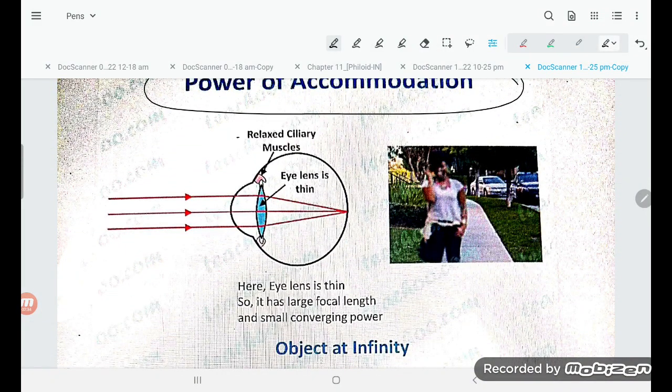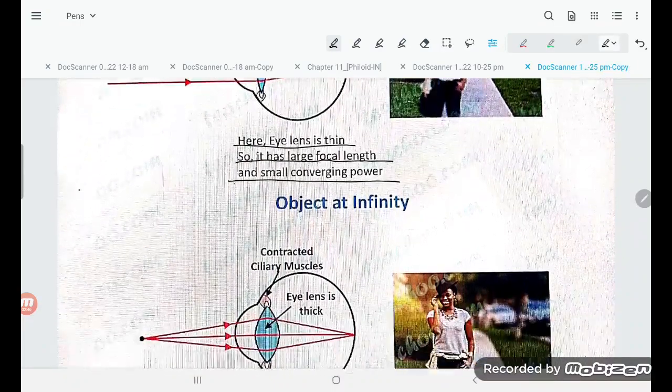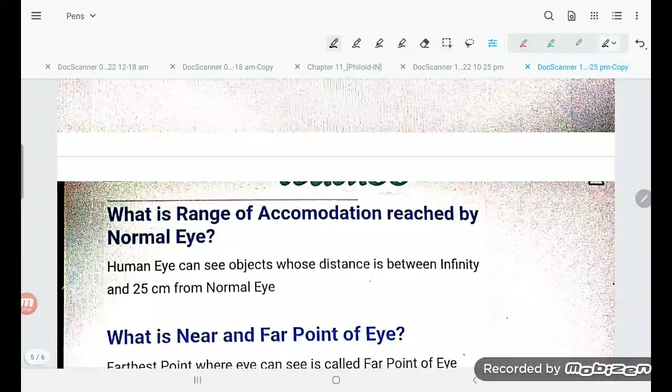Power of accommodation: relaxed ciliary muscle, so the lens is thin. Here the eye lens is thin, so it has large focal length and small converging power. Object at infinity. Now this is the contracted ciliary muscle. The lens is thick. Here the eye lens is thick, so it has small focal length and more converging power.